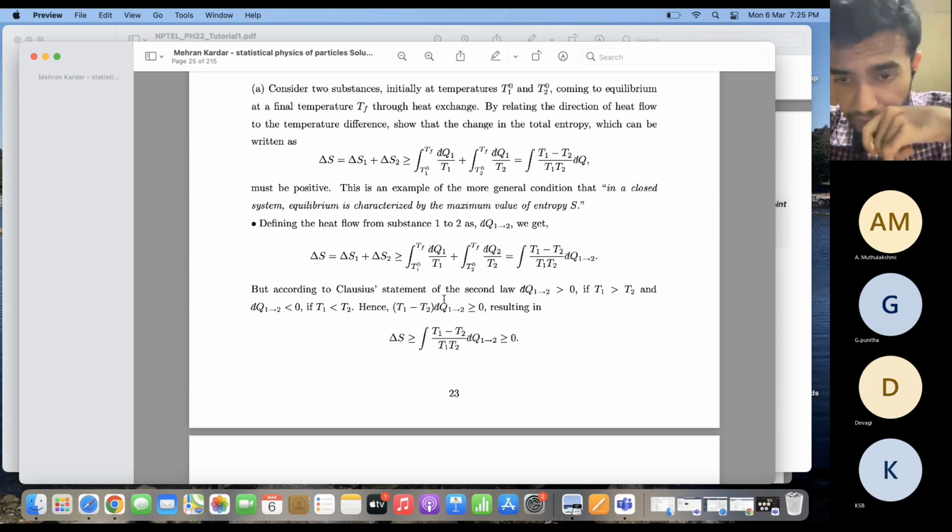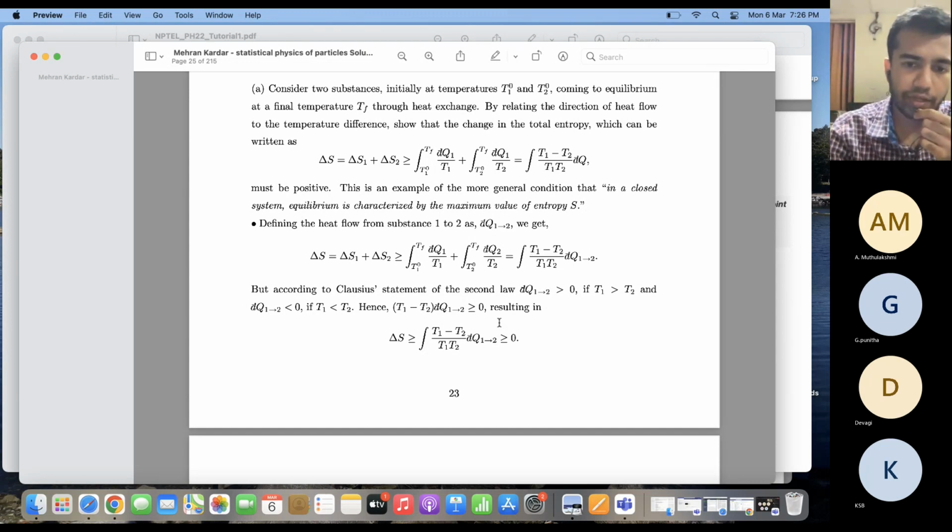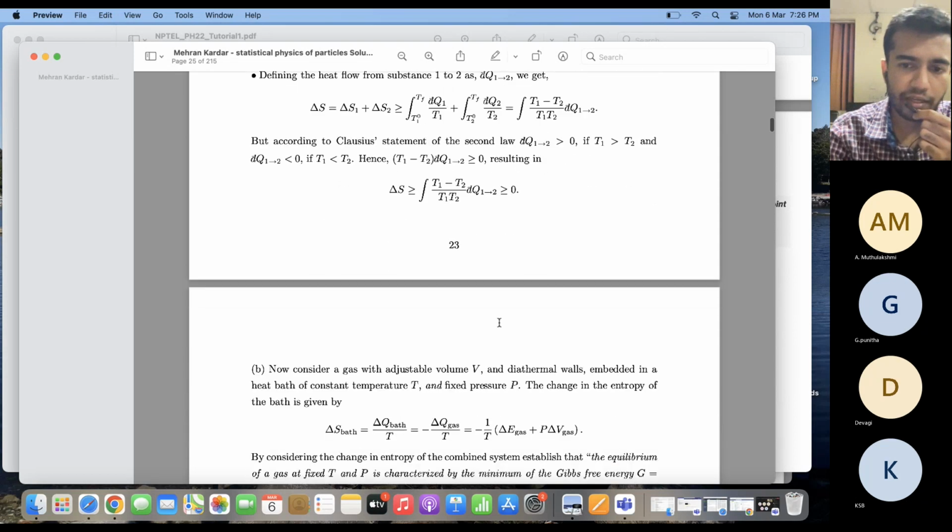Similarly, if dq12 is negative, then T2 should be greater than T1, and this quantity will also be negative. So again, you will see that the integrand again becomes positive. And in all cases, delta S is always greater than or equal to 0.